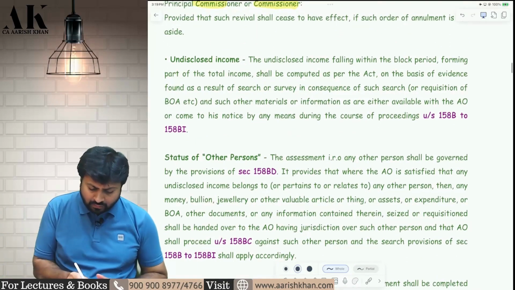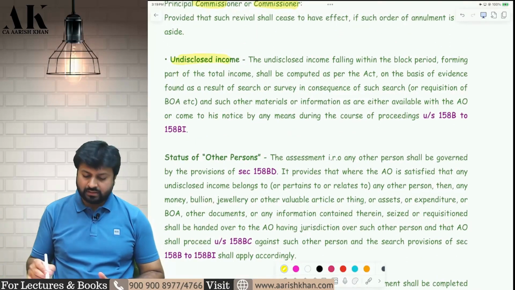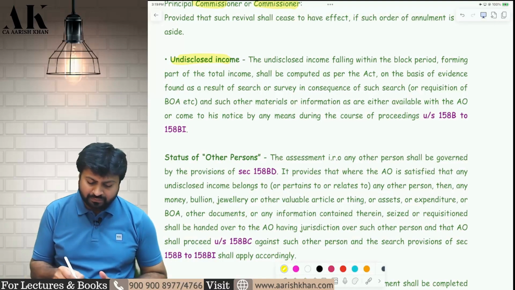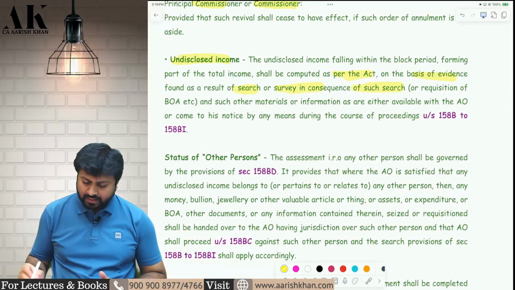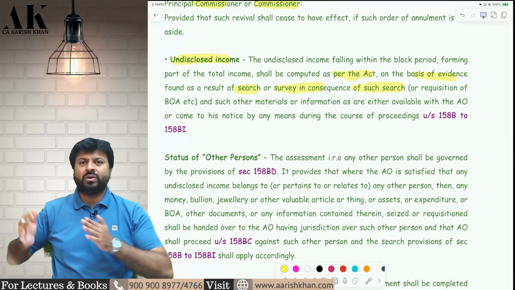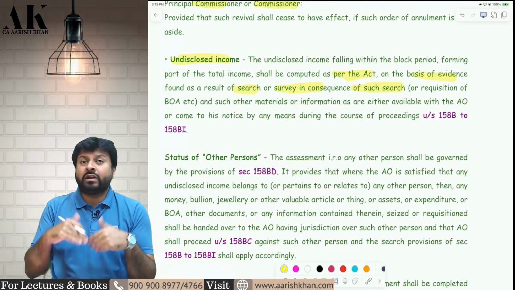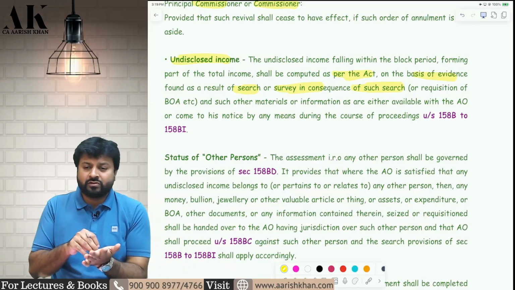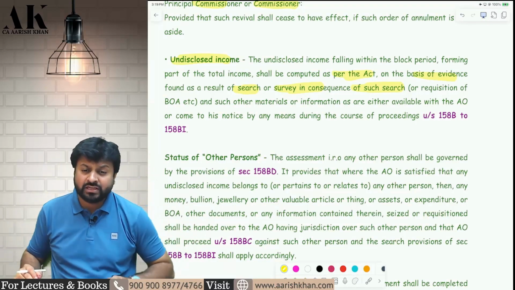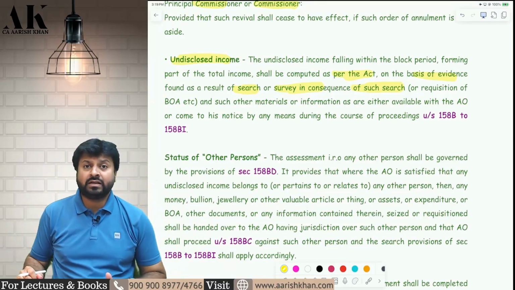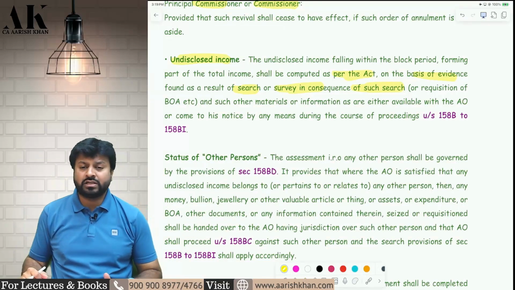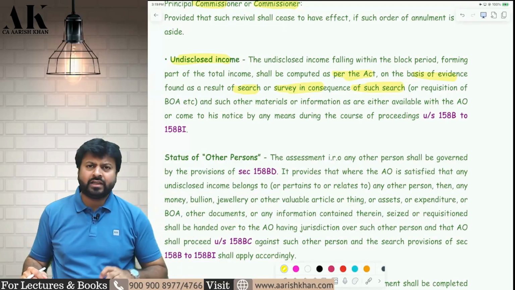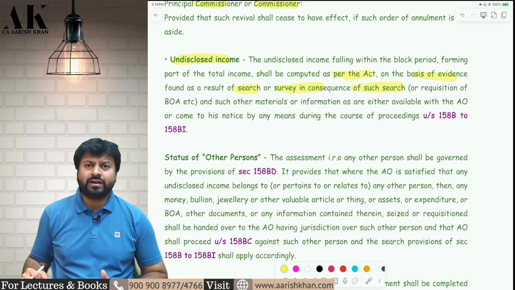Now, what do I mean by undisclosed income? Because ultimately what the AO finds is undisclosed income. The undisclosed income falling within the block period shall be computed as per the Act on the basis of evidence as a result of search, or survey in consequence of search, etc. So whatever search the AO has done, in that search the AO would have found a lot of income, and that will be called undisclosed income. Or if later on some survey is done on the assessee, whatever income is found in that survey will be considered to be what? Undisclosed income. So all those undisclosed incomes will be taken care of under the block proceedings while computing the total income.